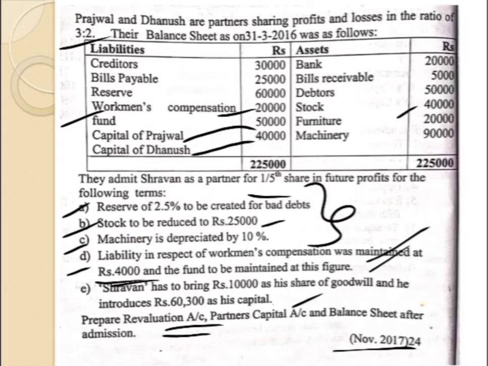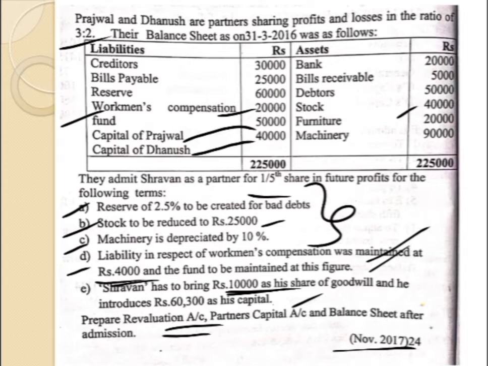So what is the entry we have to write? Cash or bank account debit to Shravan's capital account 10,000. Then he introduces 60,300 as his capital. Again the entry will be cash or bank account debit to Shravan's capital account. After the goodwill is brought in, this should be distributed between the old partners in the sacrifice ratio, because that serves as a compensation.